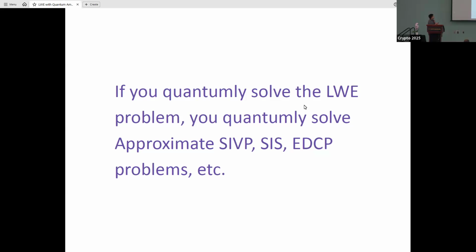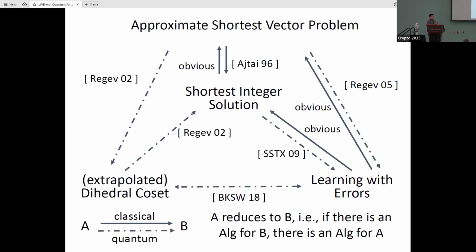LWE is conjectured to be quantumly hard because if you quantumly solve the LWE problem, you will quantumly solve some lattice problems like approximate SIVP, SIS, EDCP and so on. Here we show some reductions from previous literature, including approximate SVP, SIS, learning with errors, and dihedral coset problems.